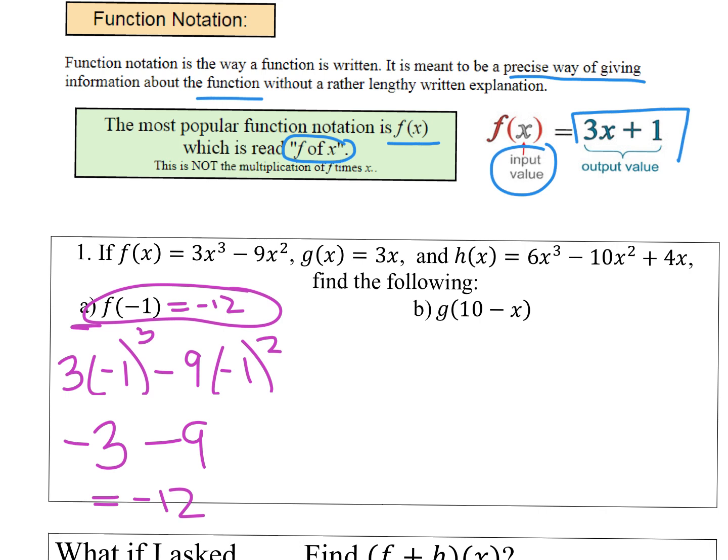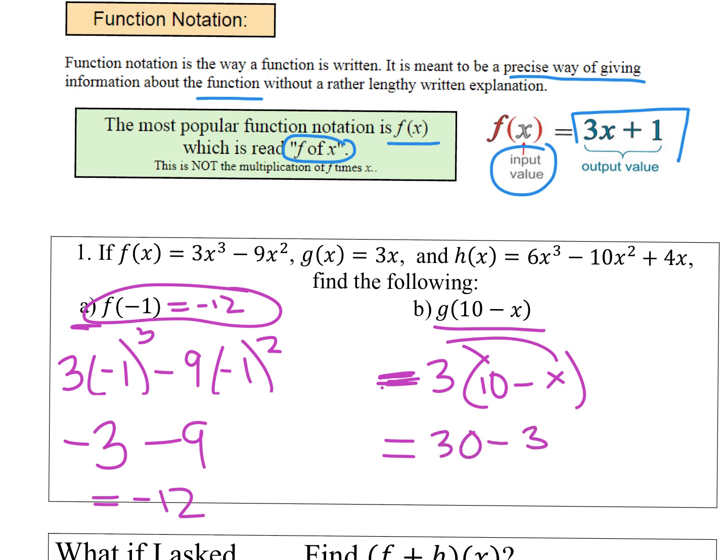So that's our answer. We can plug more than just numbers in. We can plug expressions in. So look at g. G says g of 10 minus x. So I'm going to take that expression, 10 minus x, and plug it in for x, meaning I'm going to multiply it by 3. So I'll distribute. So this is going to be 30 minus 3x. So this equals 30 minus 3x. So that would be our answer.